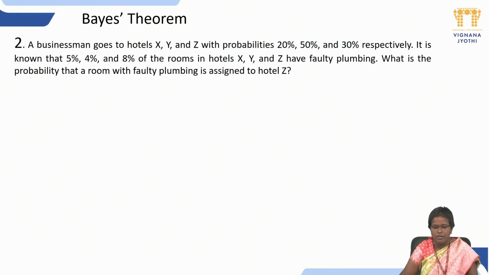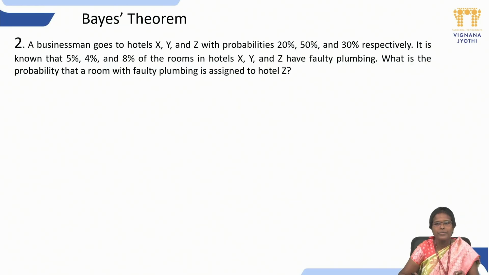Now, next problem. Another problem I am going to discuss is this: a businessman goes to hotels X, Y, Z with probabilities 20%, 50%, 30% respectively. So a businessman is going to three hotels X, Y, Z. If we sum all the values, we get 100%.